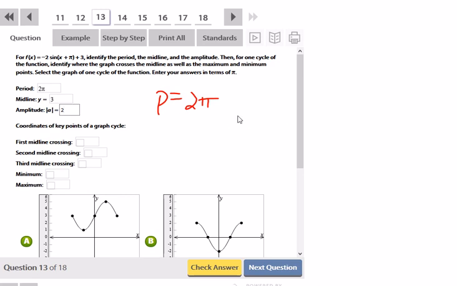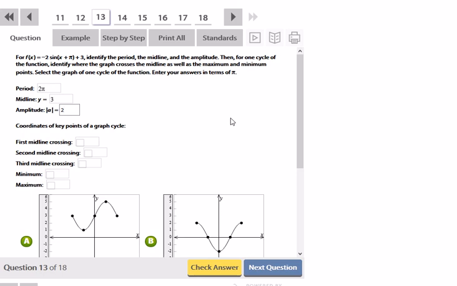So now they want these key points: the first time it crosses the midline, the second time it crosses the midline, third, maximum, and minimum, and they want us to enter that. Is it going to be as an ordered pair? Identify the period for one cycle. Identify where the graph crosses the midline as well as the maximum and minimum. Select the graph. Enter in terms of pi. I guess they want us to enter it as points.